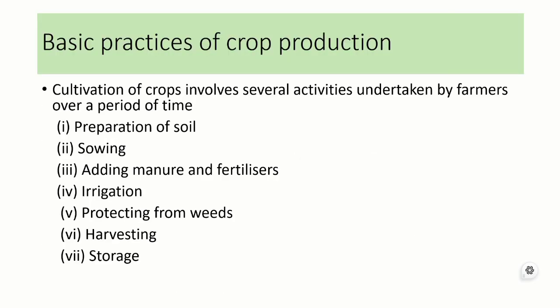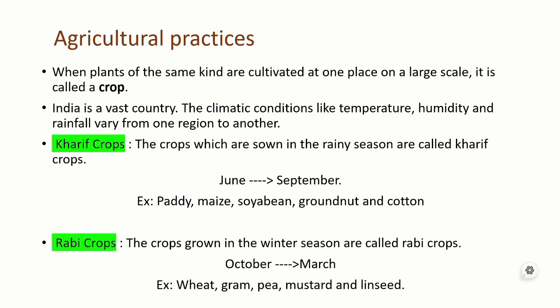From time immemorial, humans have been involved in agricultural practices. When plants of the same kind are cultivated at one place on a large scale, it is called a crop. Crops are nothing but the growth of plants, and using methods to get the yield out of them is called crop or agricultural practices.